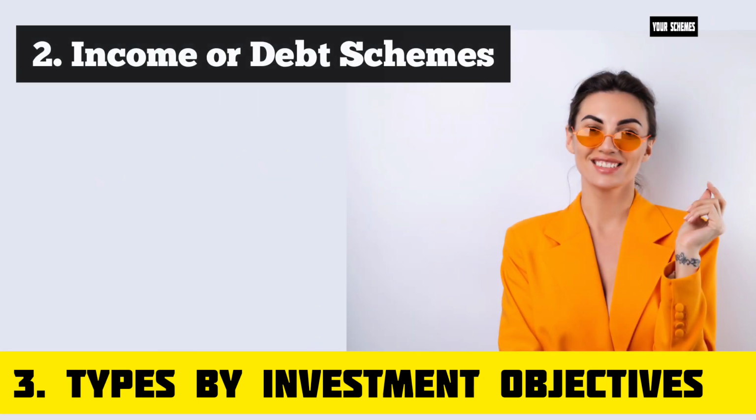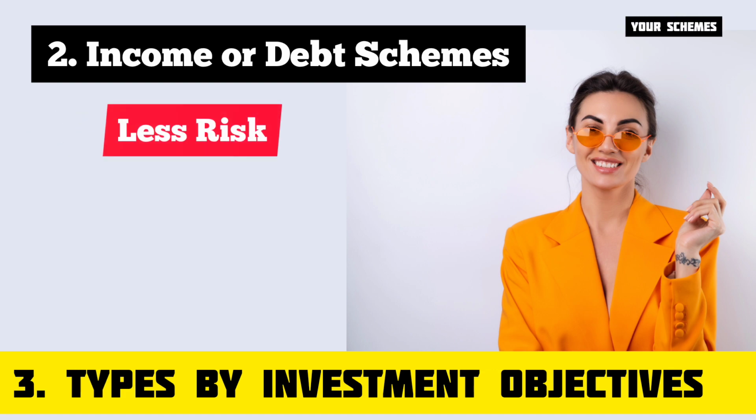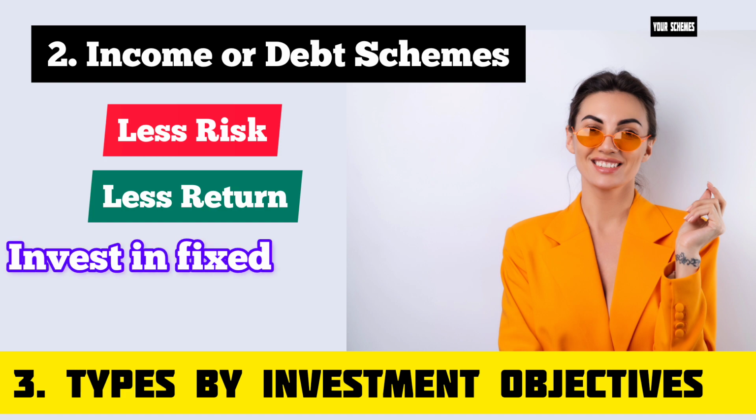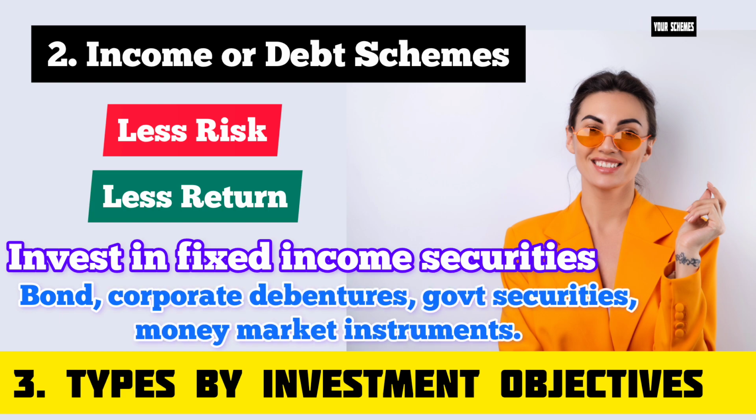Next is income or debt schemes. These schemes are less risky and give lesser returns. These schemes invest a majority of their funds in fixed income securities like bonds, corporate debentures, government securities and money market instruments.